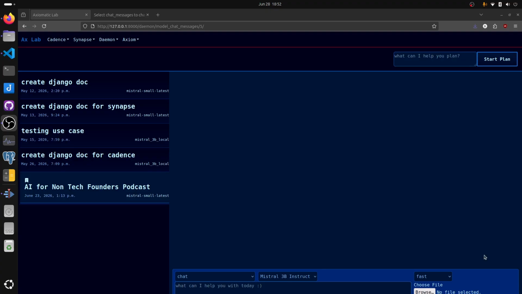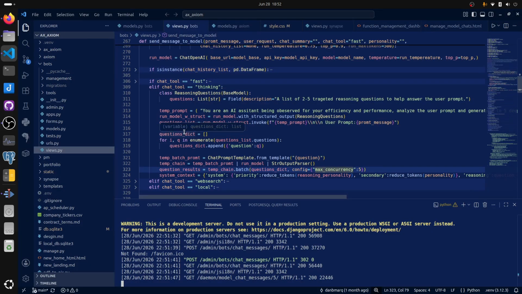Let's take a look at how we use structured outputs in Axiom AI. Here we have Axiom AI. Let's go over a quick example of how we can use parallel runs. Before we do that, let's go ahead and take a quick look at what our code looks like so we have an idea of what parallel runs actually are.